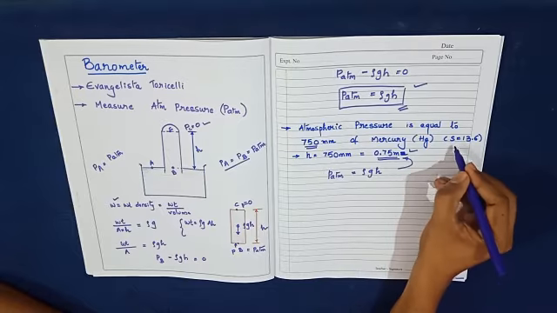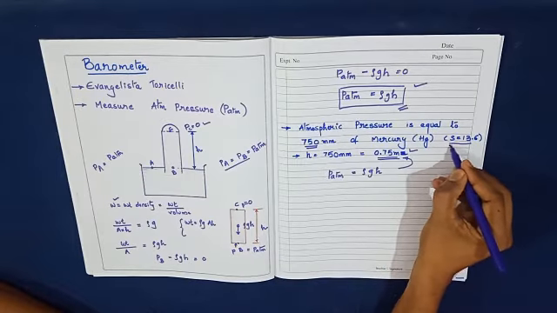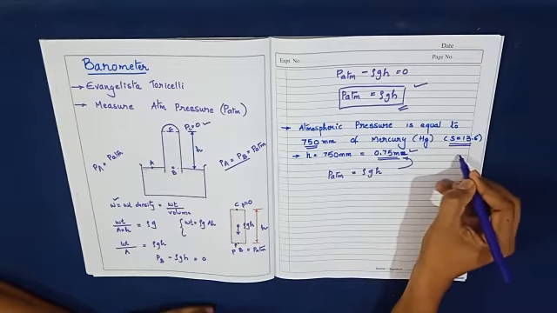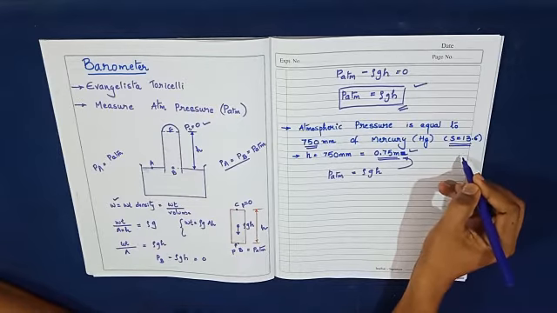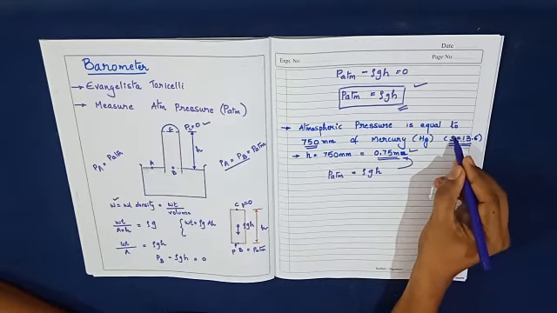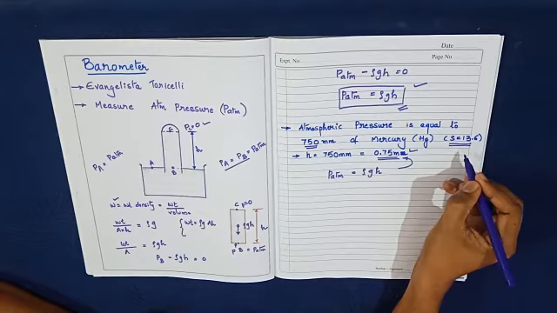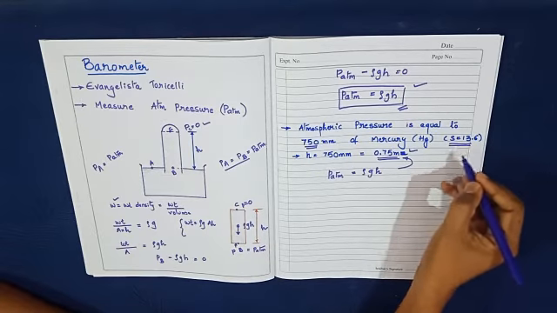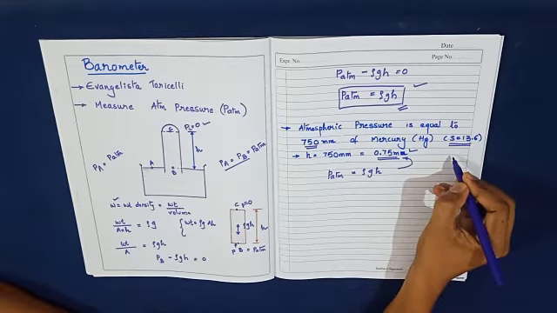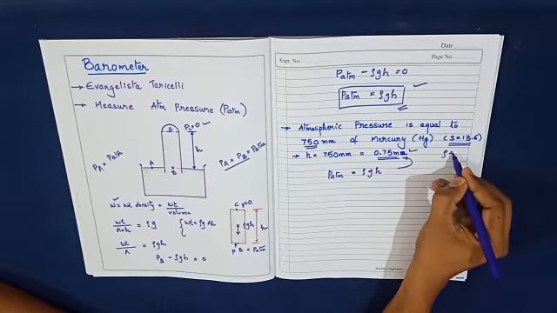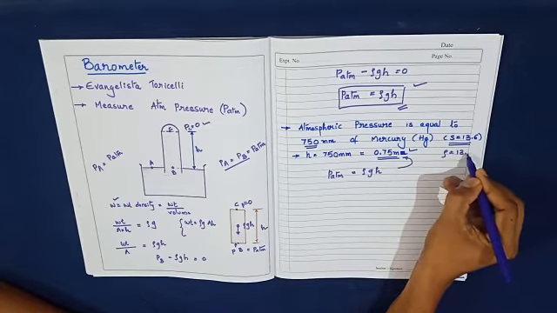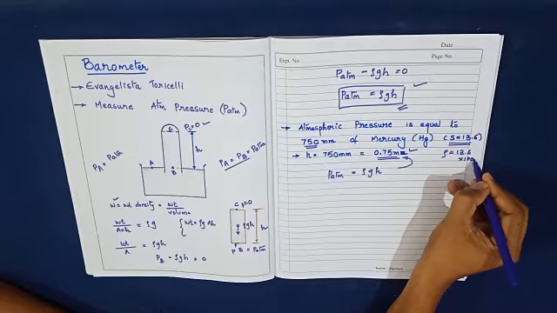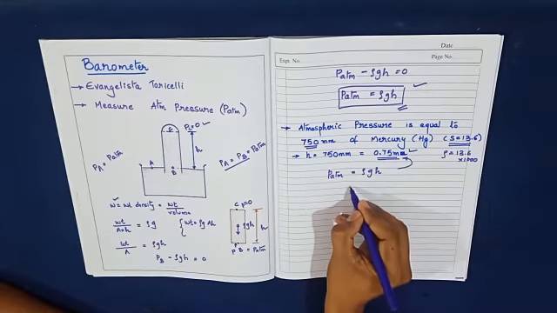And along with that, they will definitely give the density, or the density will be 13.6 into 1000. Here it is given as specific gravity, that is S. So from this S you can easily find out the density of the mercury. The density of the mercury will be 13.6 into the density of the water. So I will substitute all the values here.